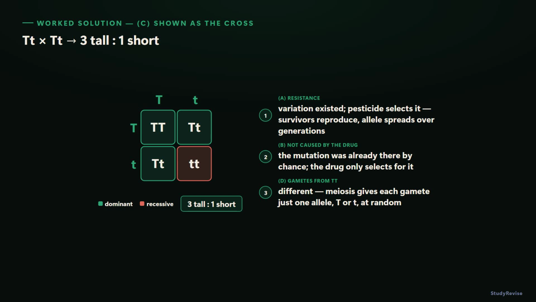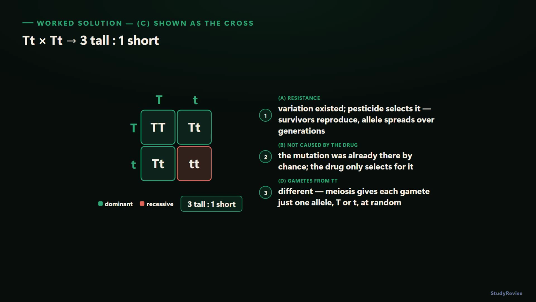Part B. The resistance mutation already existed by chance, before the pesticide was ever applied. The pesticide doesn't create it, it only selects for insects that already carried it. Part C. 3 tall to 1 short. T is dominant, so Tt crossed with Tt gives TT, Tt, Tt, tt, meaning 3/4 show the dominant tall phenotype.